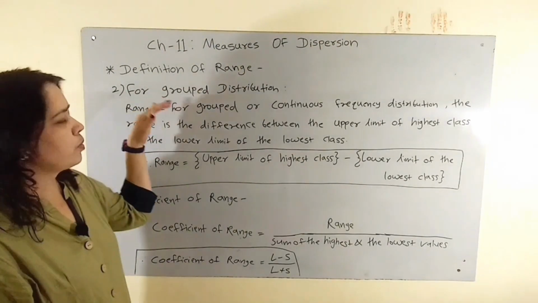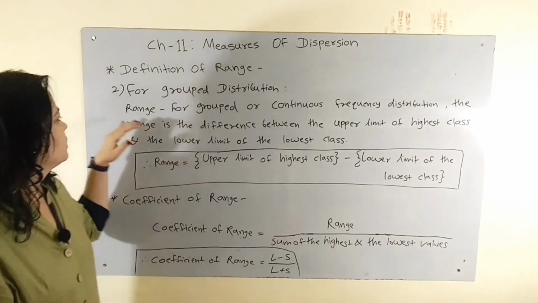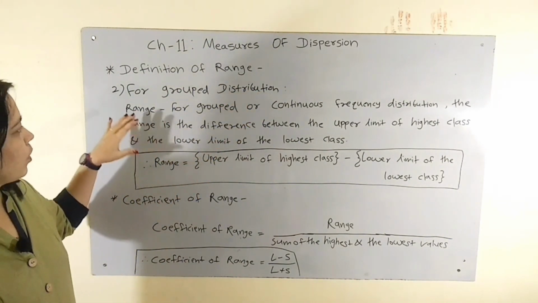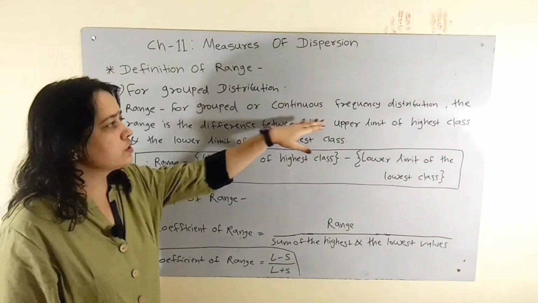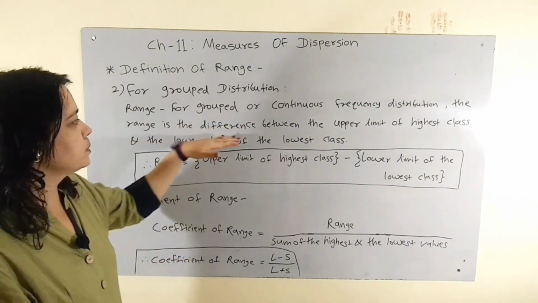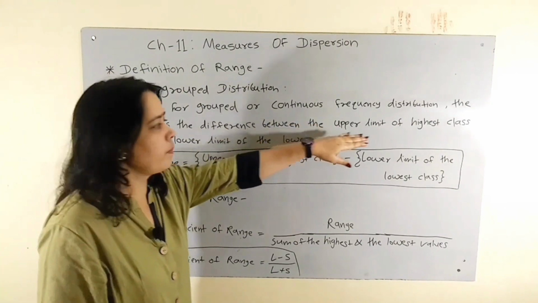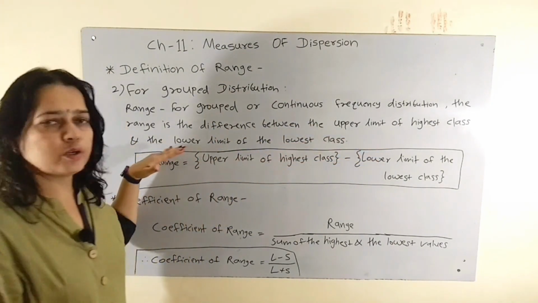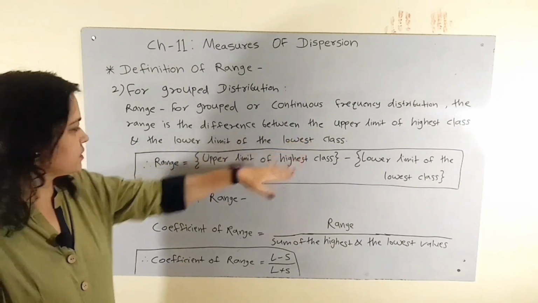Next, range for grouped distribution. The definition of range for a grouped or continuous frequency distribution is the difference between the upper limit of the highest class and the lower limit of the lowest class.